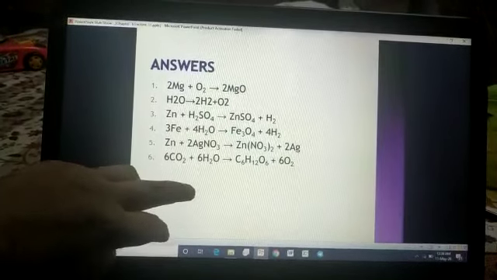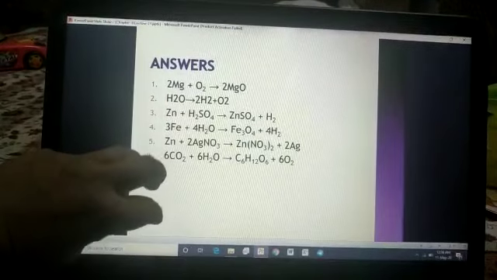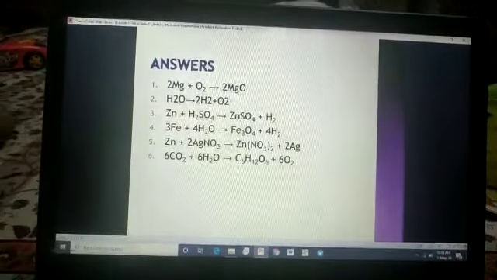Tomorrow we will discuss the answers of those 3 equations, not today at all. Okay? Have you understood the concept? Are you getting it? Very good, students. And the last 3 equations you have to do on your own. And please, no need to ask for the answers today. Today is only for understanding.